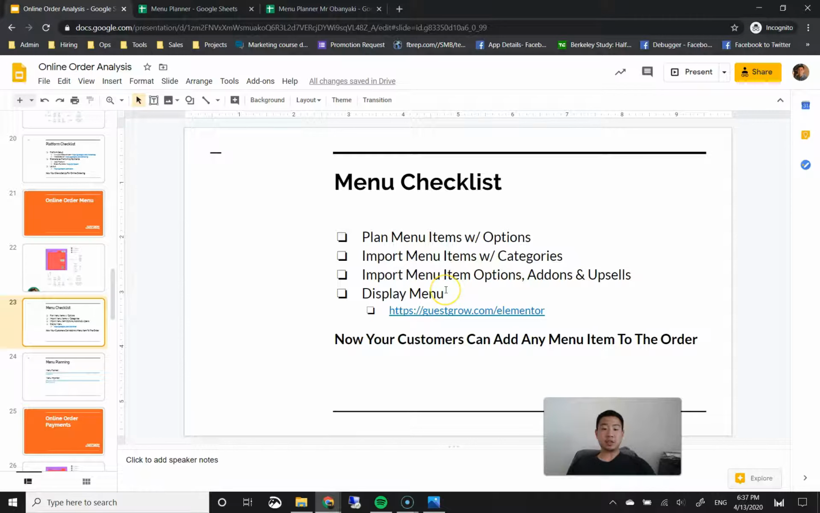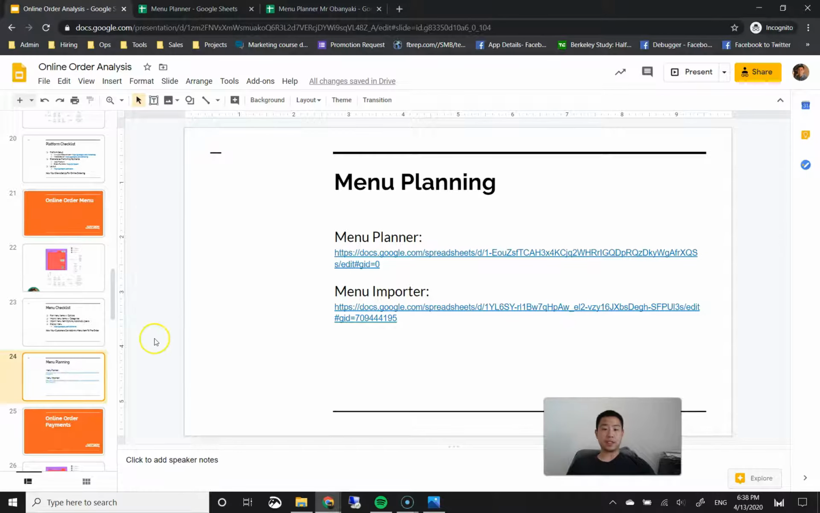And the very last thing we're going to do is, with all of this data in our website, we're going to go ahead and display the menu in the tabbed categories, just like the Uber Eats and DoorDash platforms that we examined. All right, so let's get right into it. The very first thing we need to do is plan our menu.